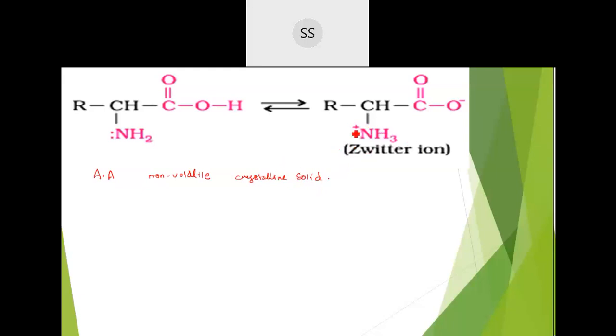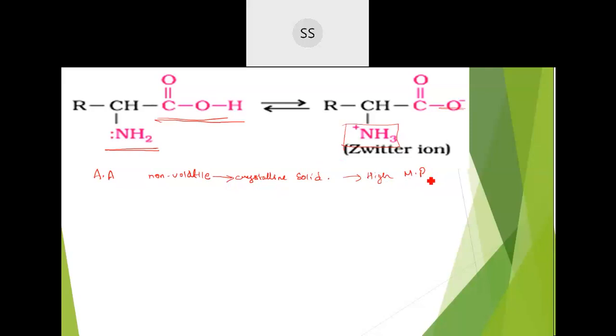Between one ion and another, there is a bonding taking place, and that bonding can only happen if there is a positive charge and a negative charge. If they were in the normal amino acid form, this wouldn't have happened, and they wouldn't exist in the crystalline solid form. Since they exist in the Zwitter ion form, they are non-volatile and in the crystalline solid state, due to which they have a high melting point.